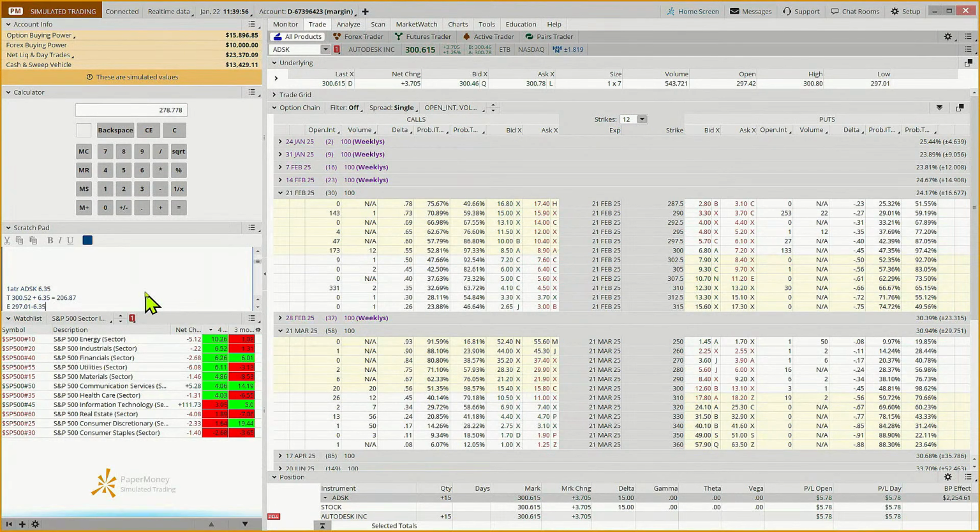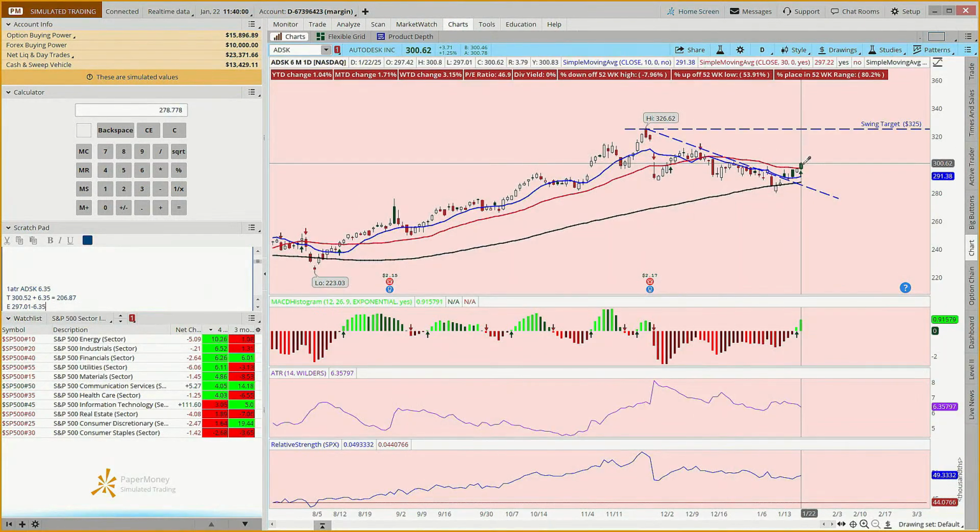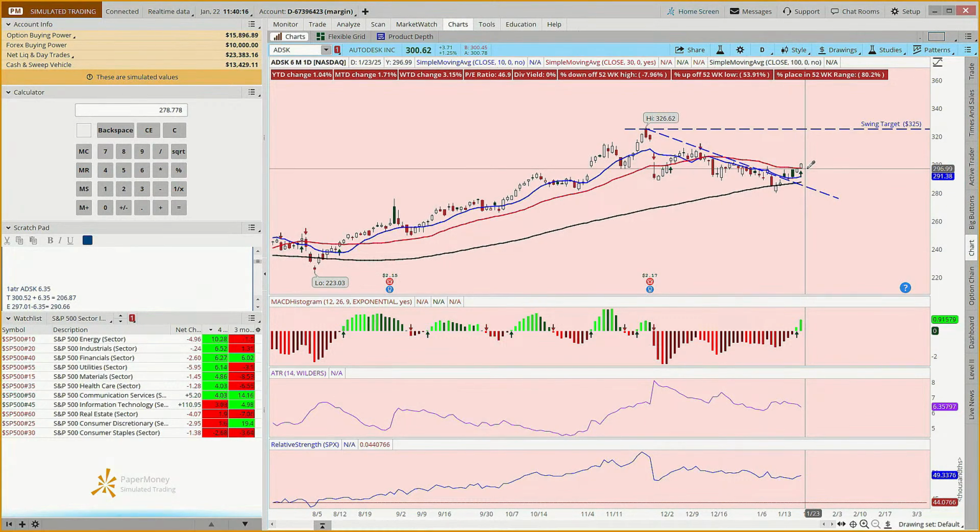Now you may be asking, how did I figure out what today's high and low were? I came to the chart and I just hovered over the candle. And then if you look at the top, you'll see the high and the low for the day. Okay. And so that number was 290.66. Feel free to double check my math. Oh, this is 306.